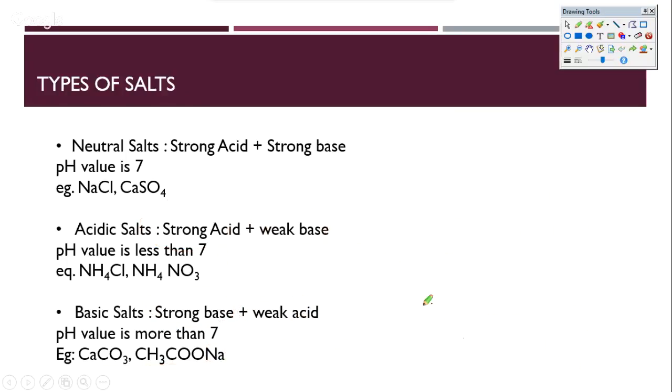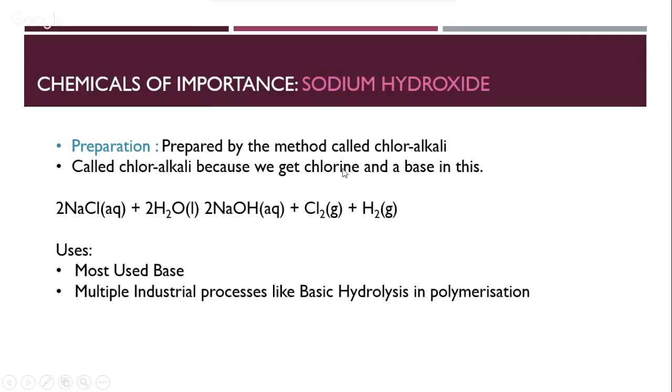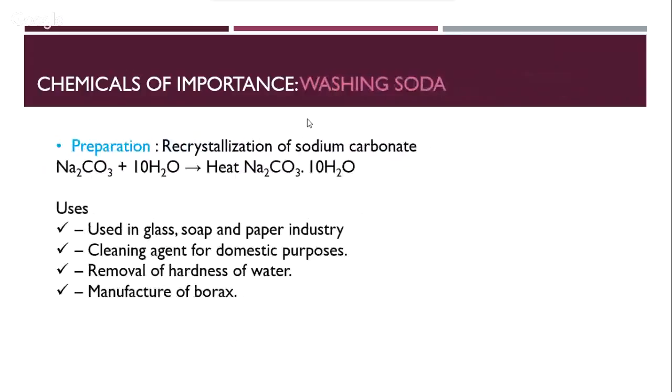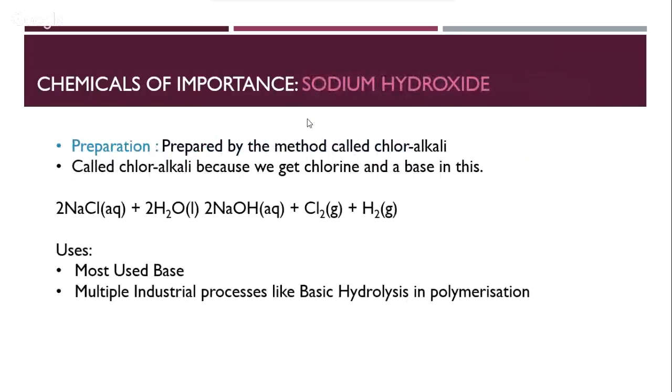Okay, so these are the types of salts that we have seen after seeing acids and bases. Now moving on is the last part of this chapter, where we would need to understand major 6 compounds, and those 6 compounds are sodium hydroxide, gypsum, plaster of Paris, bleaching powder, baking soda, and washing soda. We are going to see all of these 6 compounds one by one, and what are the important points on all of these that you need to remember before heading for the exam.